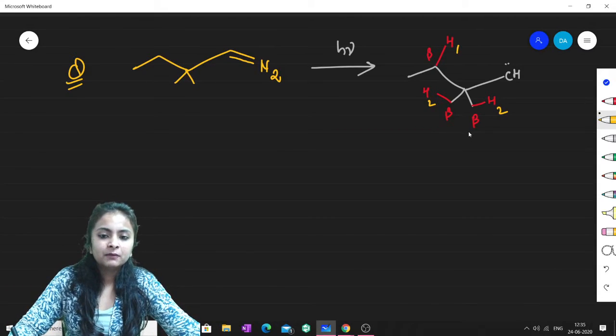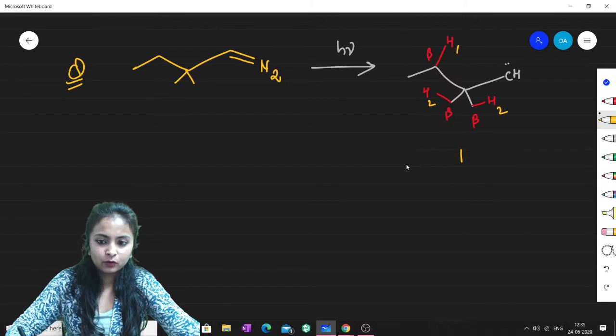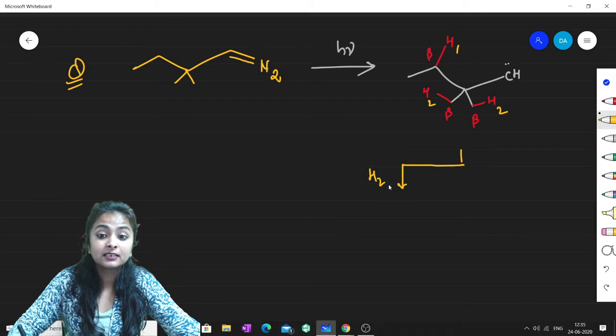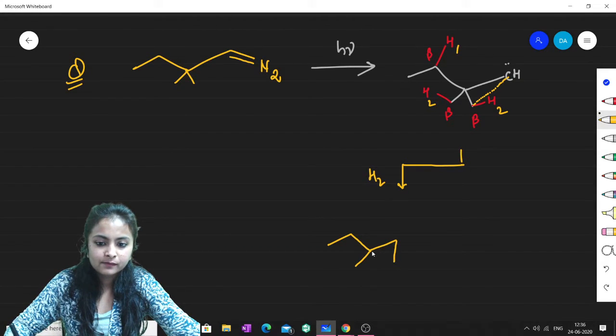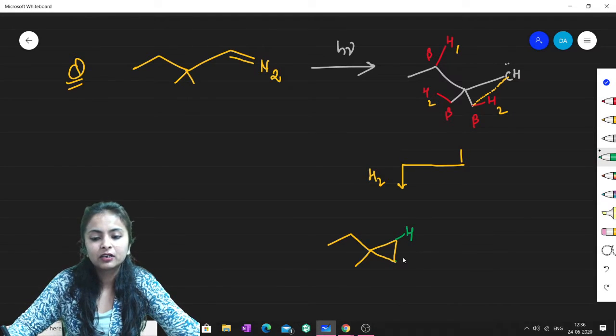So there will be two types of insertions. Okay, there will be two types of products. So let us see if H2 gets inserted, what should be the product. Actually, there will be the formation of a cyclopropane. If I tell you this part gets formed, this will form a cyclopropane, and this hydrogen will get here. So you will get this type of product, and the hydrogen which was initially here will come here. So this is one product.